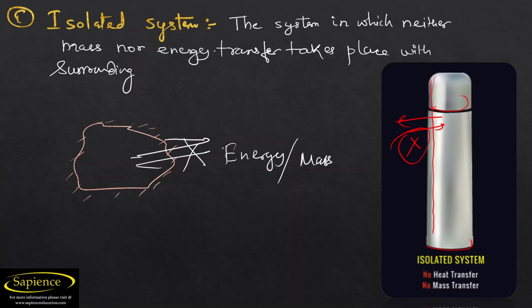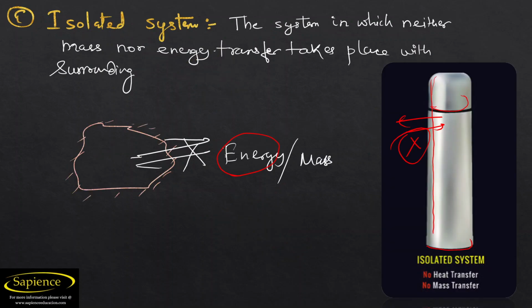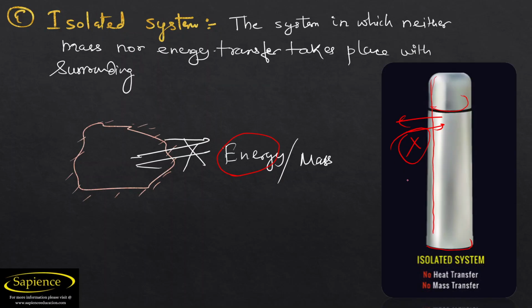It means that no energy transfer happens. So when mass transfer is banned, then it is a closed system. But if there is also no energy transfer, then we can say that this is an isolated system. So in an isolated system, no energy transfer happens.